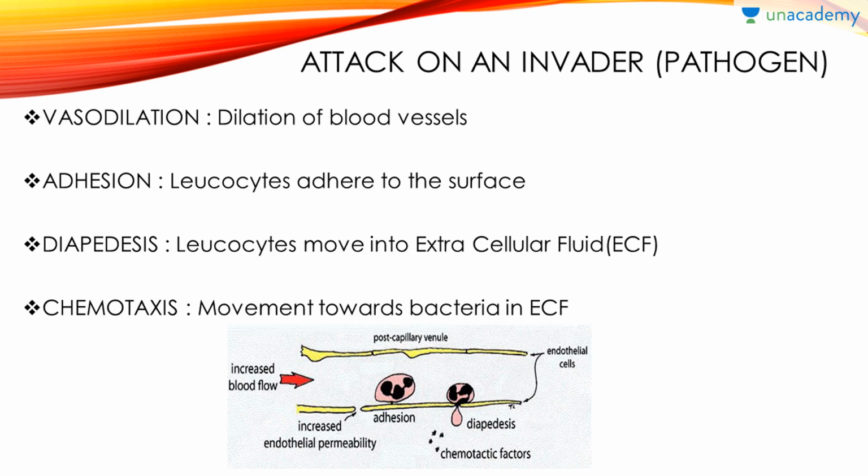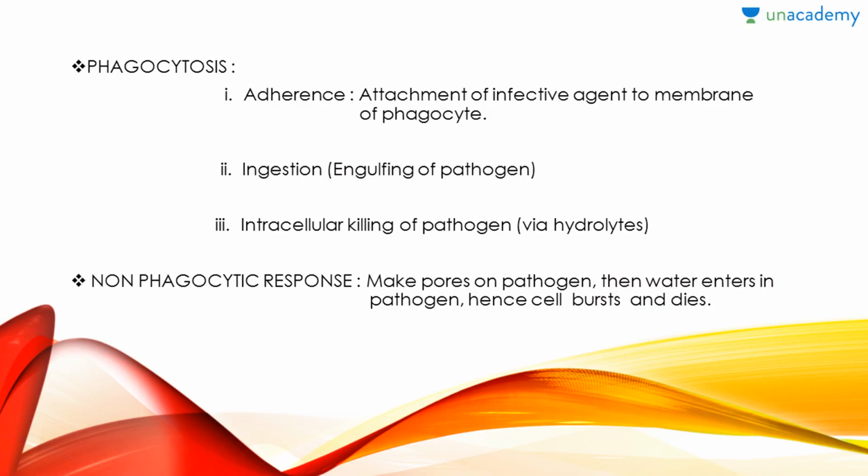This is chemotaxis. Next we have phagocytosis. Phago is eating up, cyto means cell, so eating up of cells. Now that bacteria, that invader that has entered the ECF, the extracellular fluid, is going to get killed.